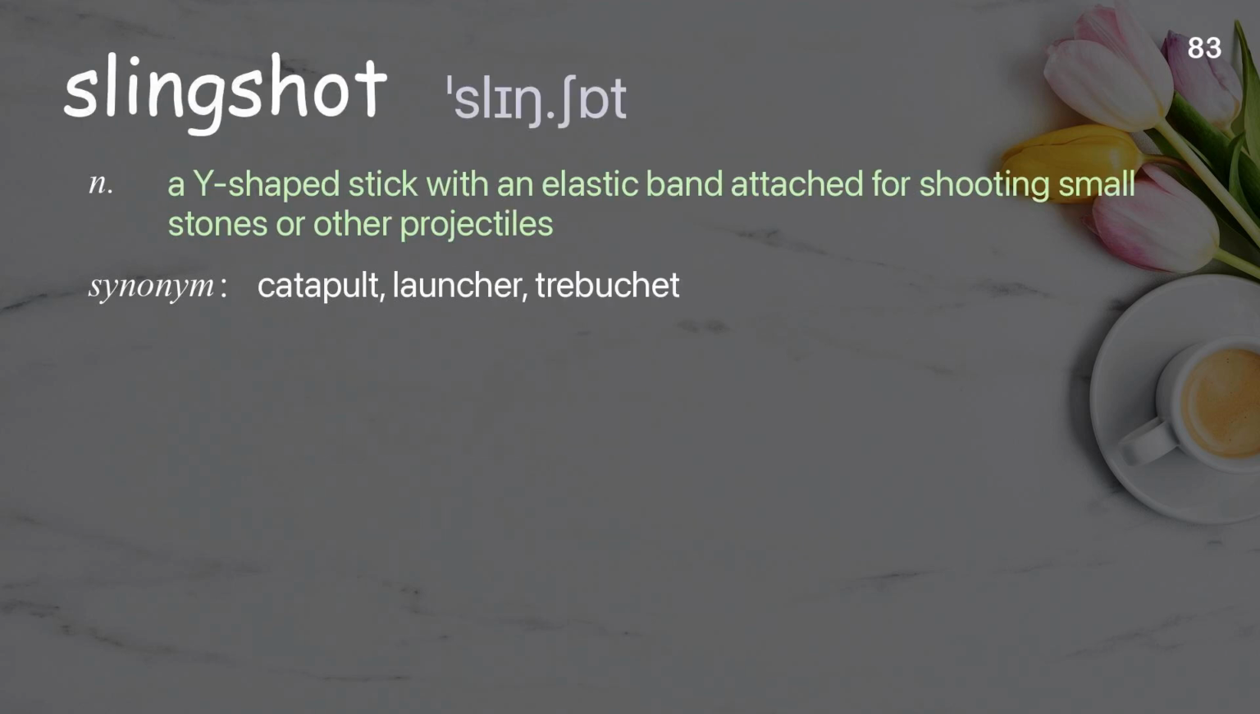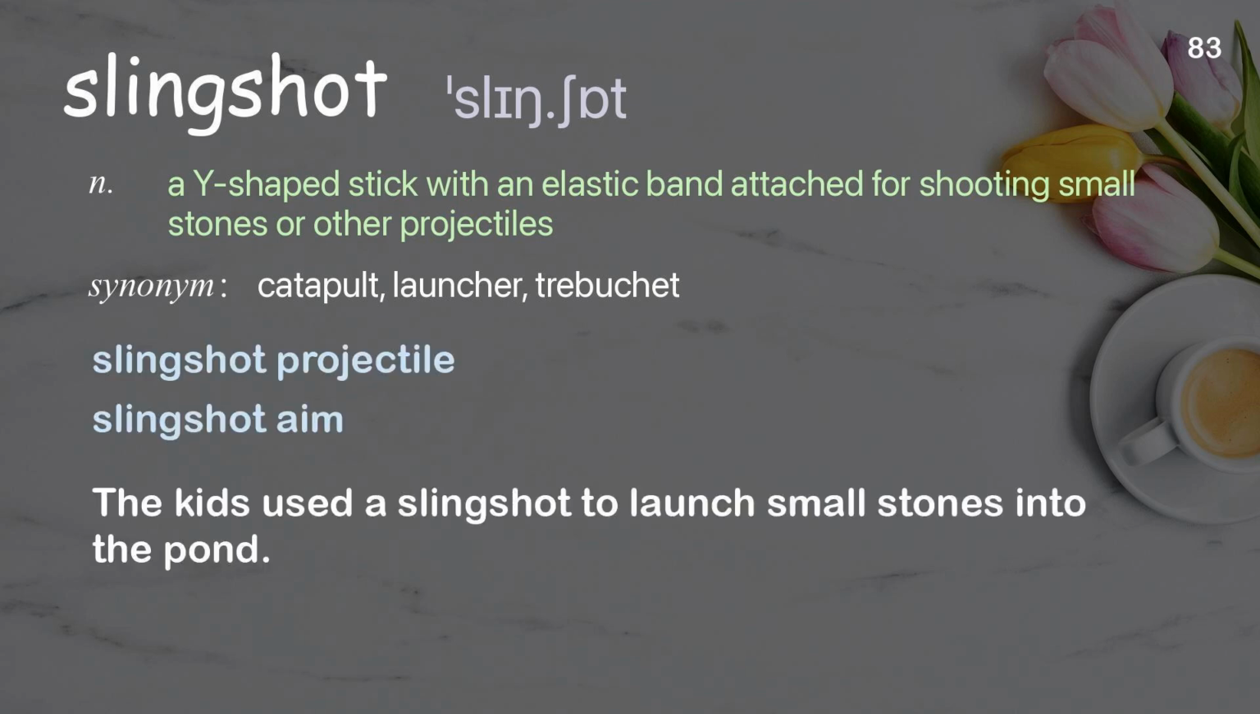Slingshot. A Y-shaped stick with an elastic band attached for shooting small stones or other projectiles. Examples: Slingshot projectile. Slingshot aim. The kids used a slingshot to launch small stones into the pond.